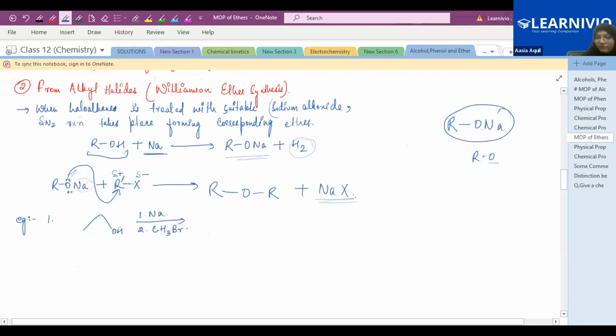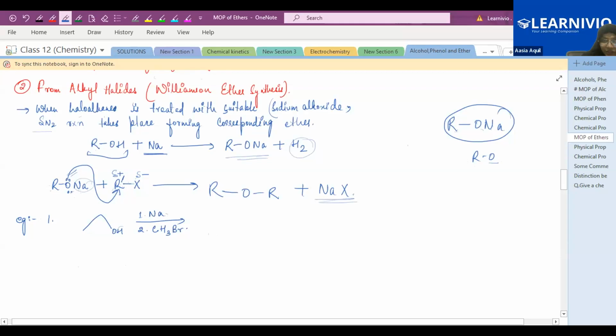That's very simple. This is again an SN2 reaction, right? So only a one-step mechanism takes place. So the attack of the nucleophile, what is the nucleophile over here? This RONa, RO minus.